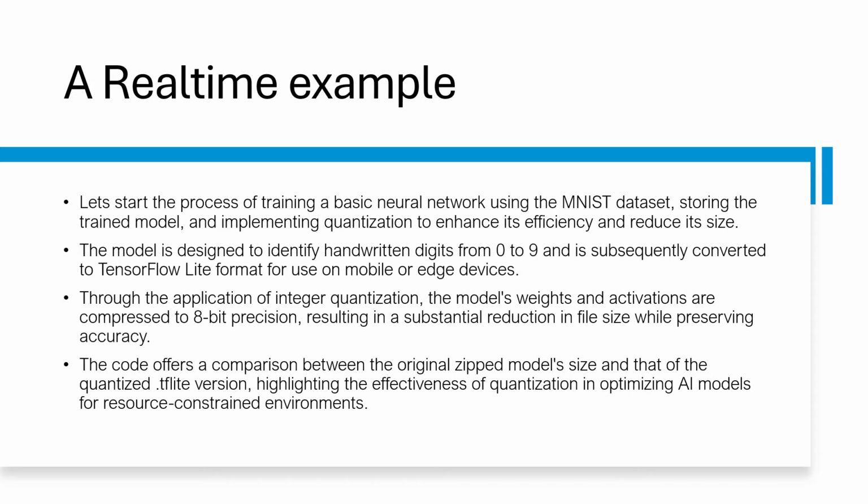It is always interesting and important to learn things practically, which I have been stressing. And we will go ahead with the code right now. I am going to start a process where we will see a code, we will run through the code, where quantization can be performed and we will also see the result. The provided code in this section is going to help you in illustrating the process of training a very basic neural network using the well-known MNIST dataset, storing the trained model and then implementing quantization to enhance its efficiency and reduce the size.